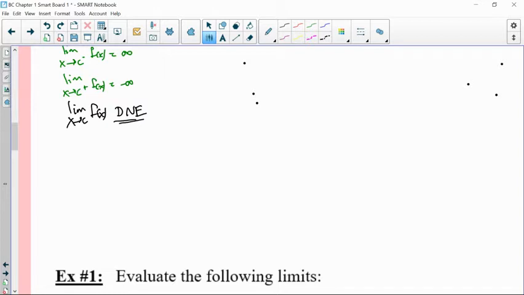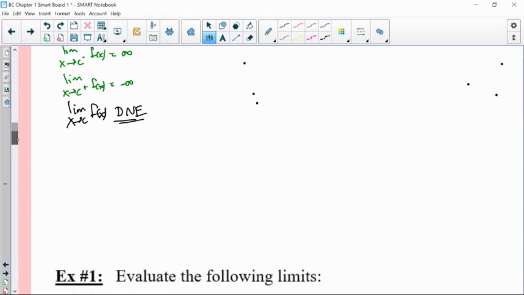Now, does not exist is different than infinity or negative infinity. I get it, they're all not numbers, but infinity and negative infinity at least give behavior, at least they give direction. They describe the function's behavior, and that's what a limit does. Does not exist means that the left side's not behaving like the right side.